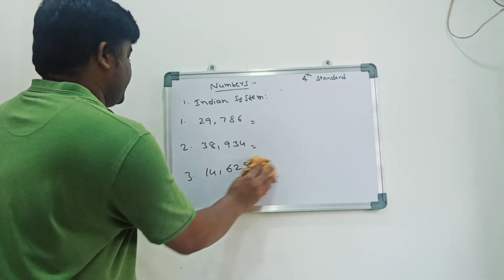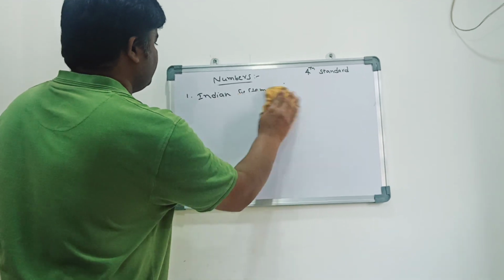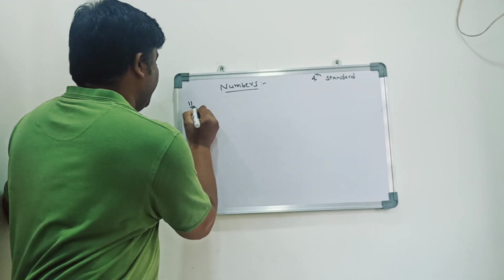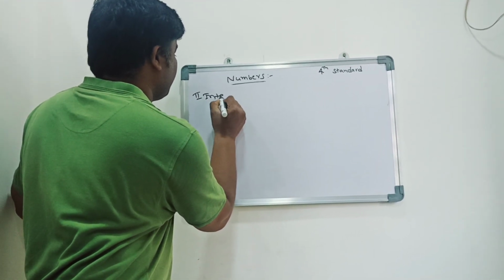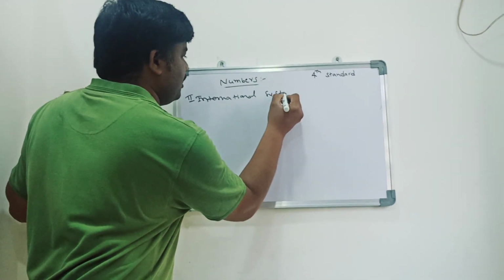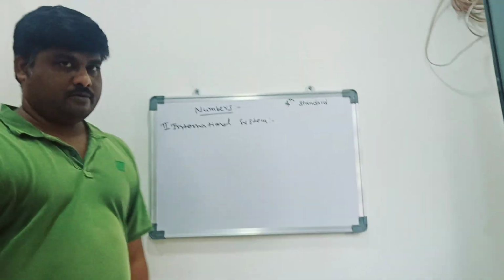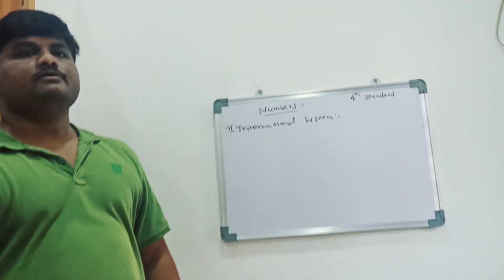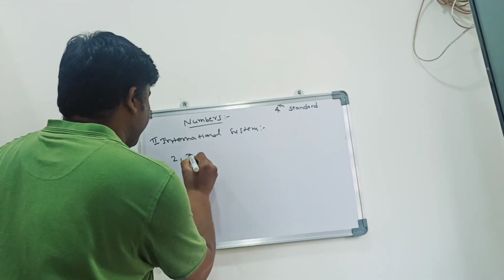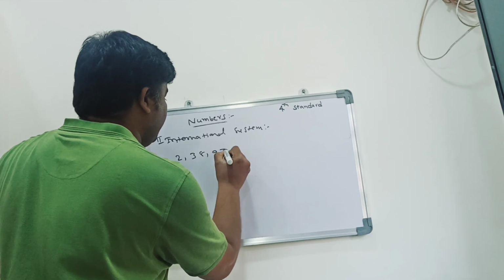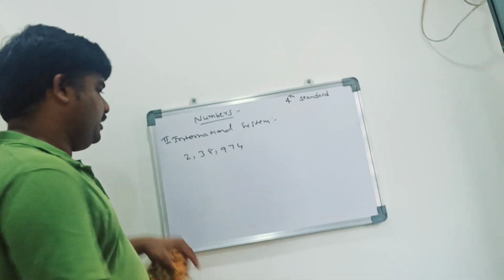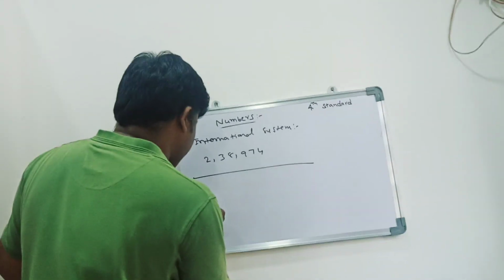Okay. So next is the international system. The second one is the international system. This is very simple. It is the same as the Indian system, only the pronunciation will be different. So for example, I am giving you a number, 2,38,974, I am writing here. In the same way, I am writing a table here.